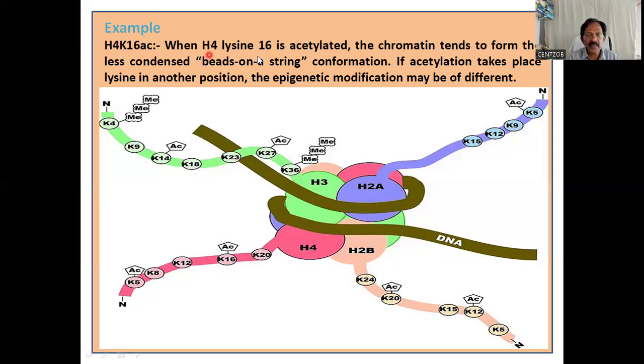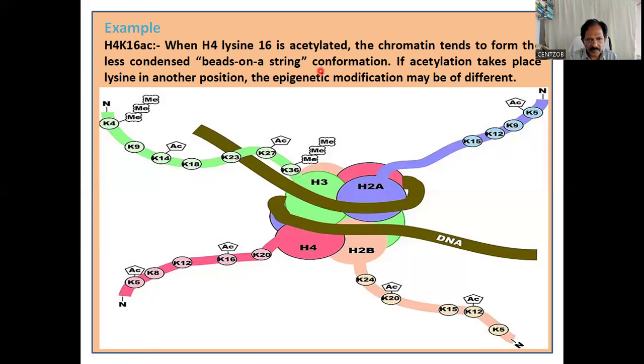See, when H4 lysine 16 is acetylated, the chromatin tends to form the less condensed beads-on-a-string configuration. The beads-on-a-string configuration is less condensed. On condensation we get the solenoid, a more compact structure, and that in turn leads to compaction of the chromatin fiber.